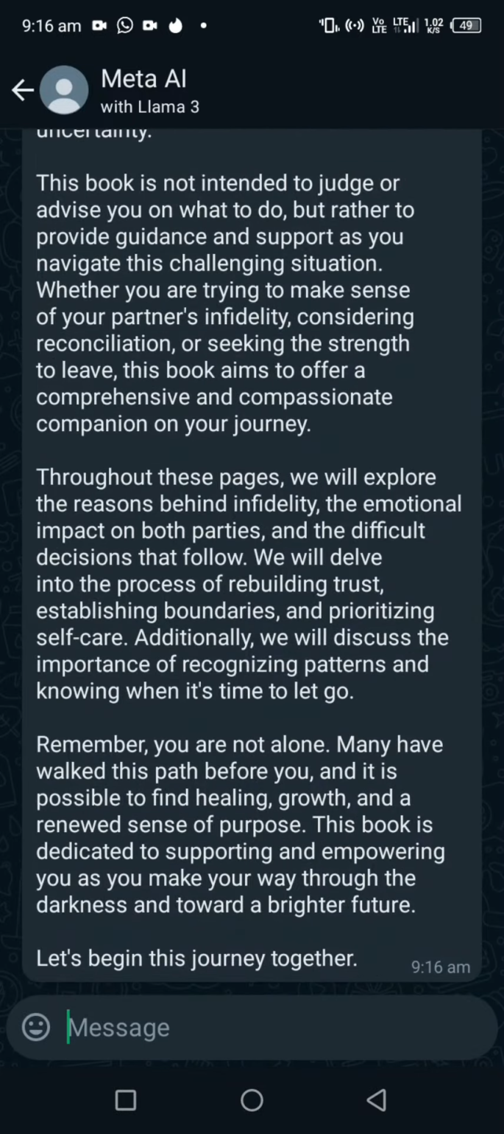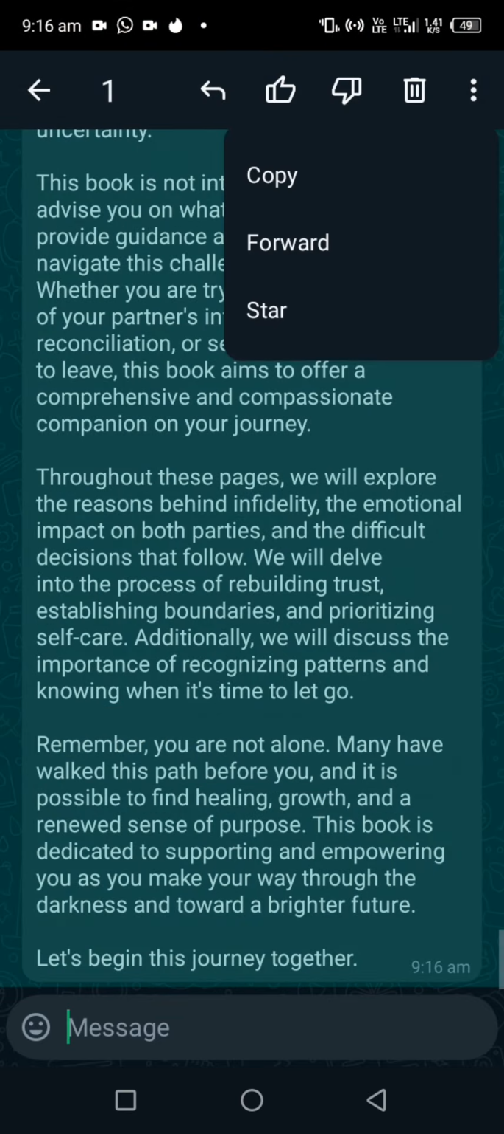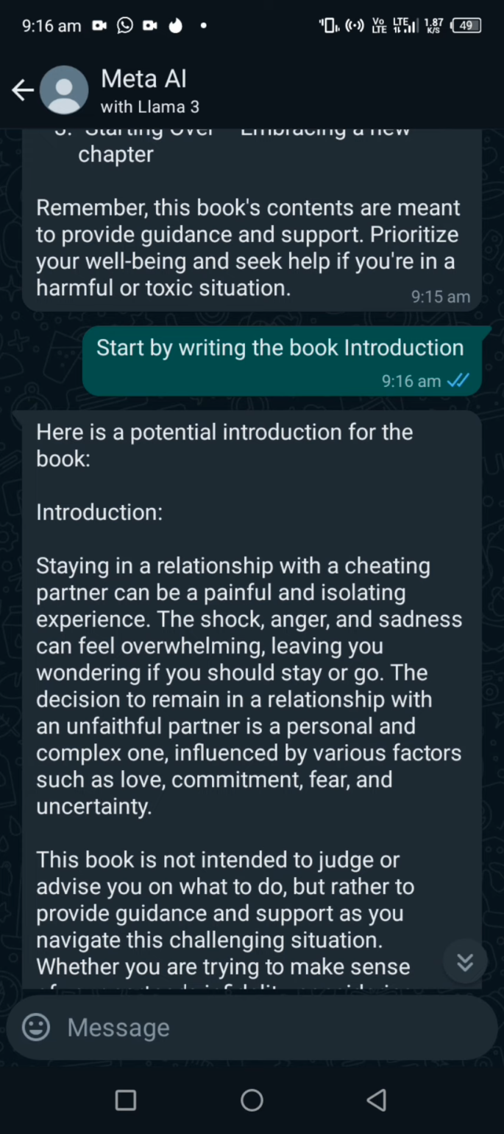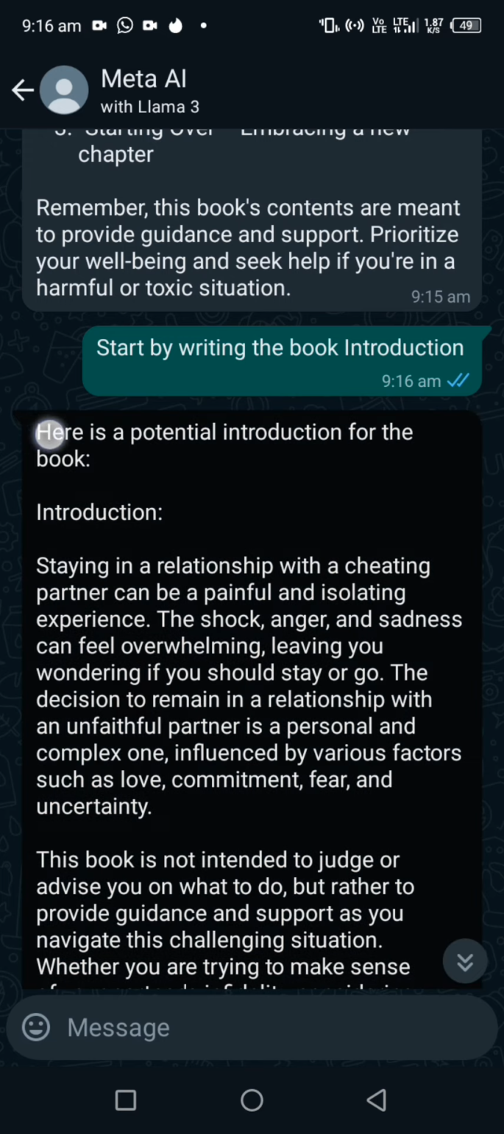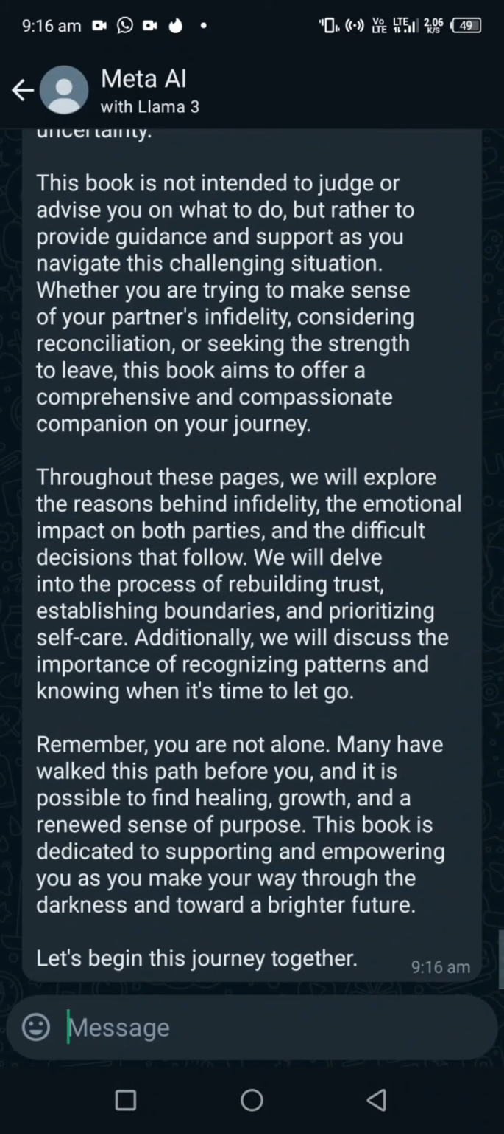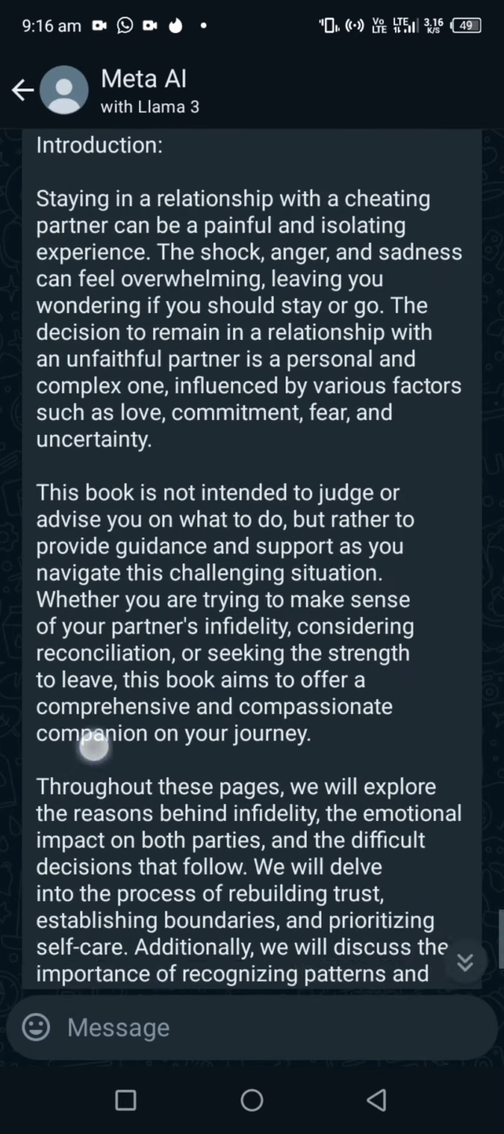All you have to do is click here, and copy, paste it to wherever you want to paste it, in your docs file or not. Then remember to crop out this place, like delete here. "Here is potential introduction for the book." Remove it. Come here. "Let's begin this journey together." Okay, you can leave this one. Throughout these pages, make sure you read through to be sure what they are giving you is what you want. Just read through it.